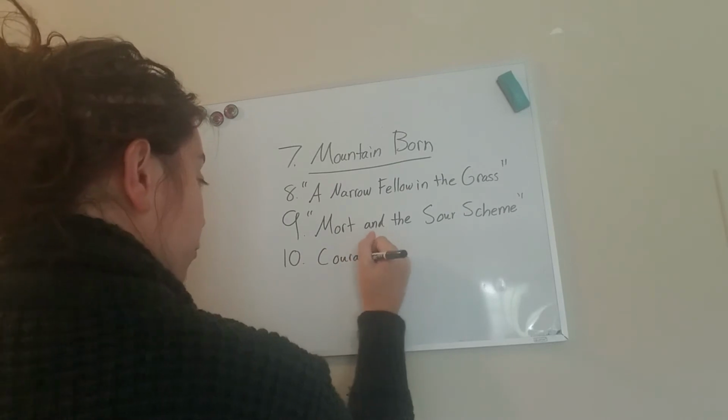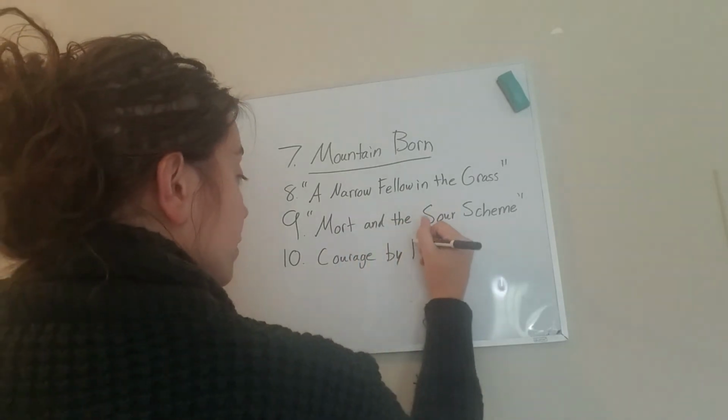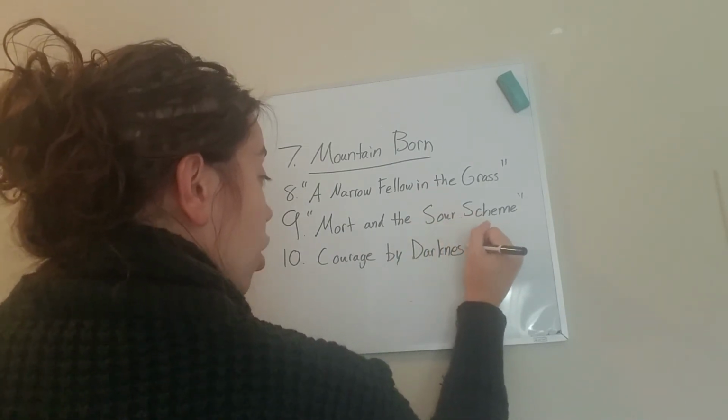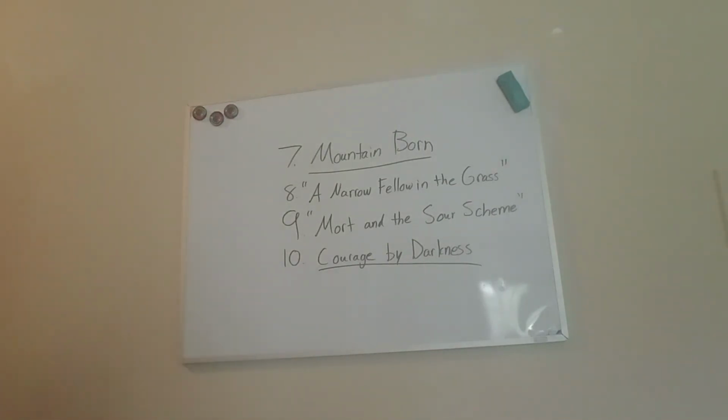Capitalized because it is our first word and it's important. By is not, and Darkness is important, but it is also our last word. So Courage by Darkness. Courage and Darkness are capitalized, and you underline the whole thing.